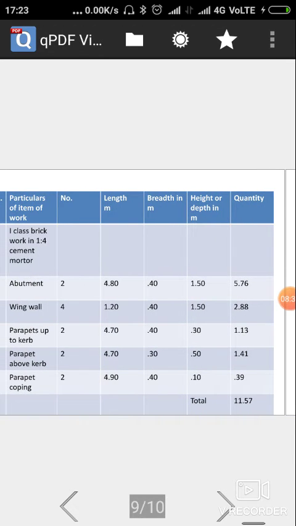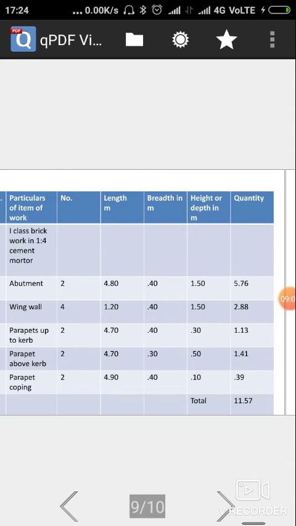Now the parapet wall up to curb. 2 numbers of parapet walls are provided. Length is 4.70 meter, width is 0.40 meter, and height is 0.30 meter. Total quantity is 1.13 meter cube. Parapet above curb, 2 parapet walls are provided.